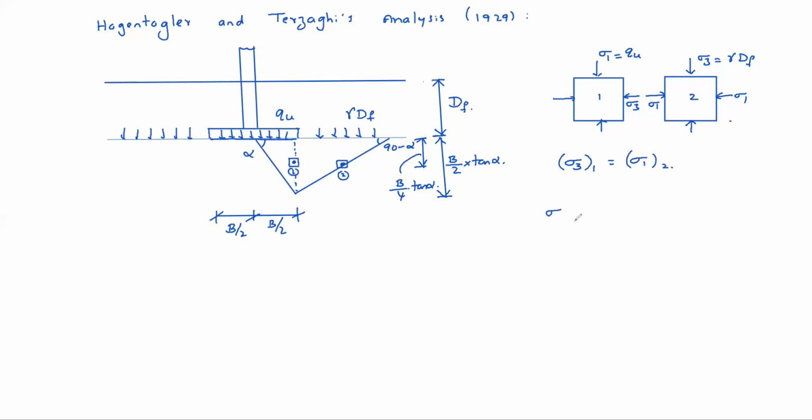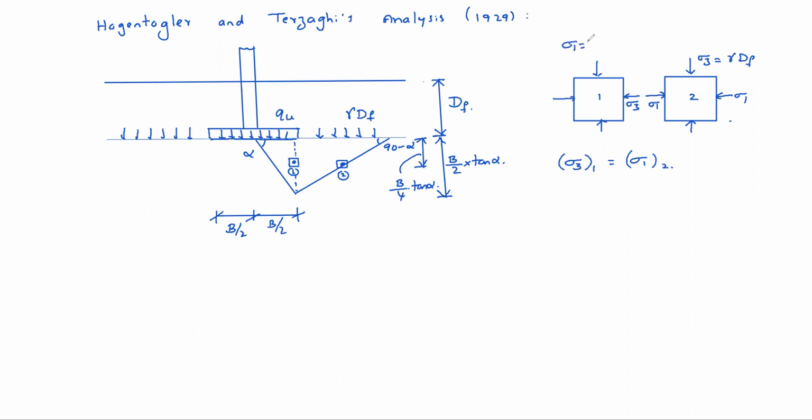Okay, sigma 1 we know. Sigma 1, instead of QU, that weight also we will consider, okay. QU plus what else will be there up to center of this one? Check it.